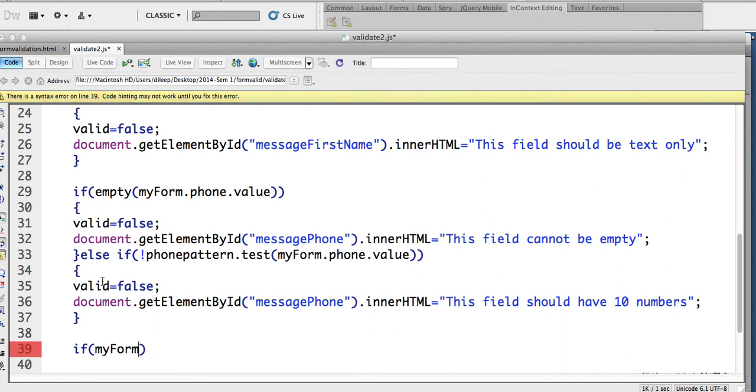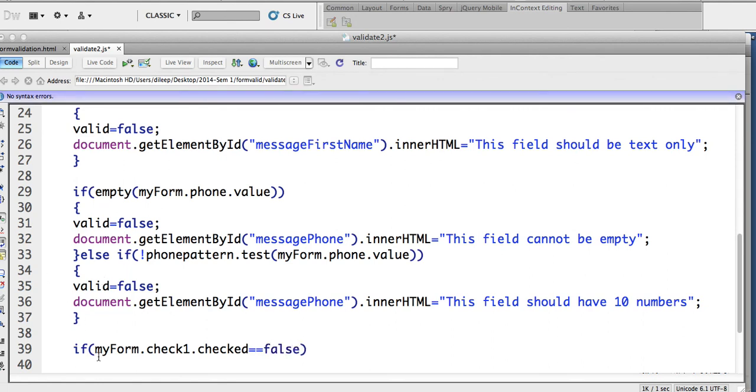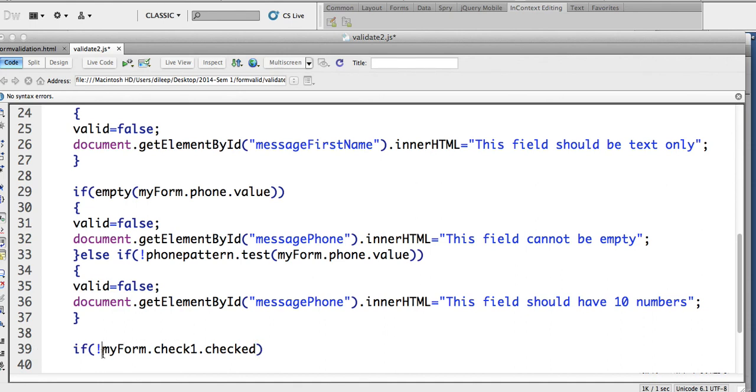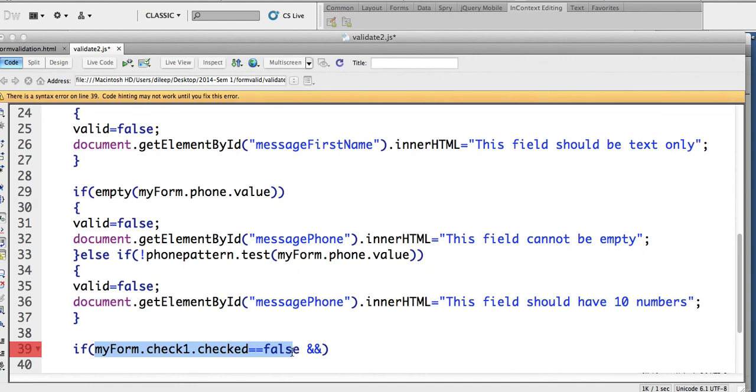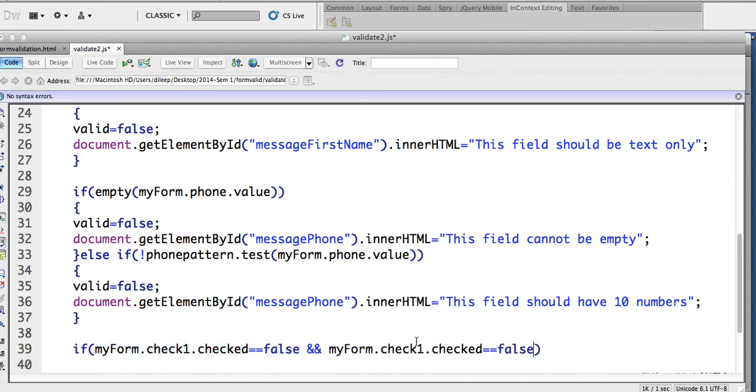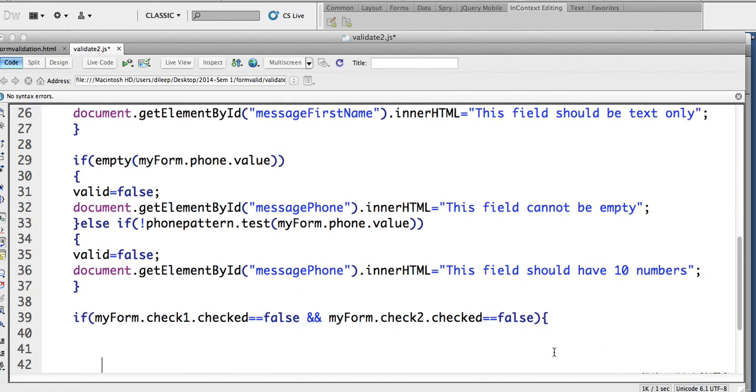if my form dot check 1 dot checked is equal to false, or you can say not. Yeah, Brendan told me both of these work. And okay, so whenever if you don't understand not, you can actually say if this checked, first one is checked equal to false, and even the second one is false. If check 2 checked is also false. Okay, if it is true that this is not checked and that is not checked, then you can say valid is false. You can say valid is false,